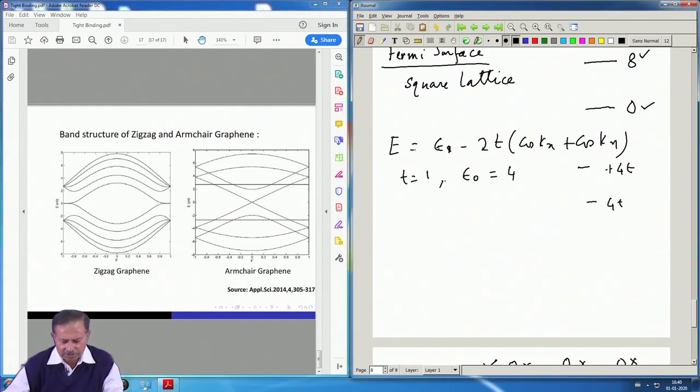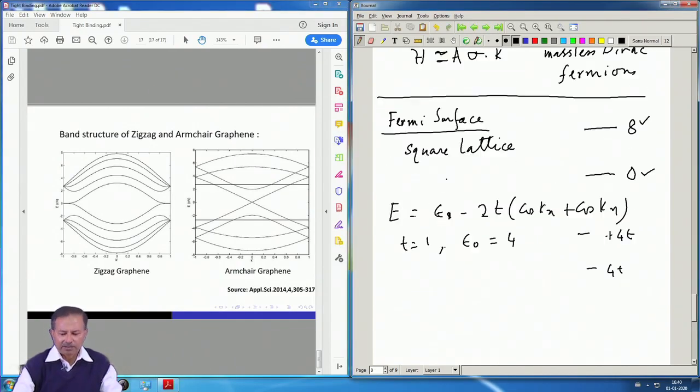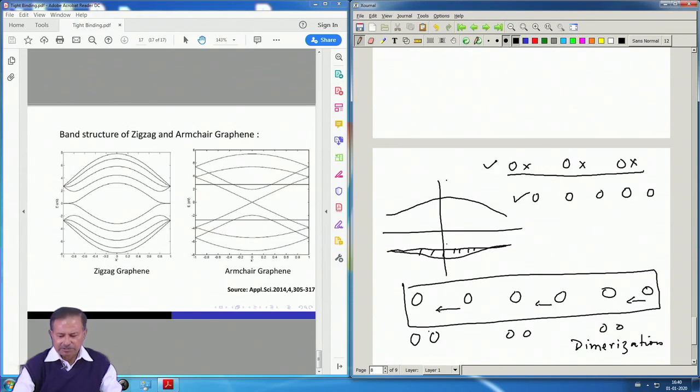Let me also go back to this point that I raised, that there are instabilities of the Fermi surface.